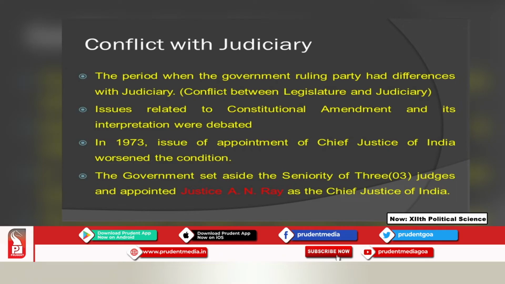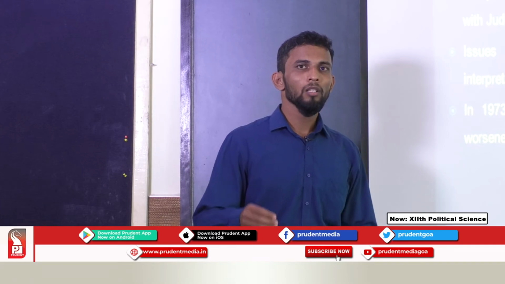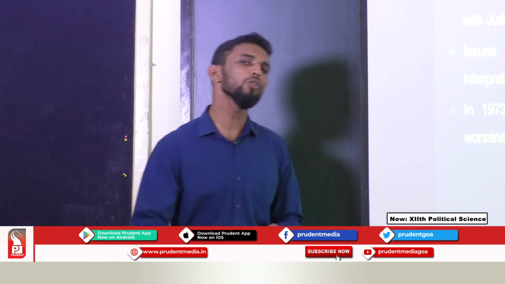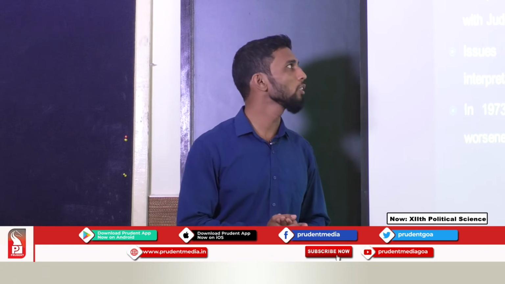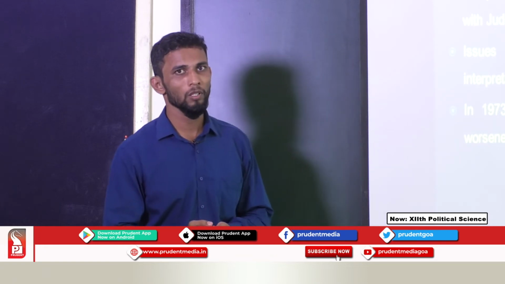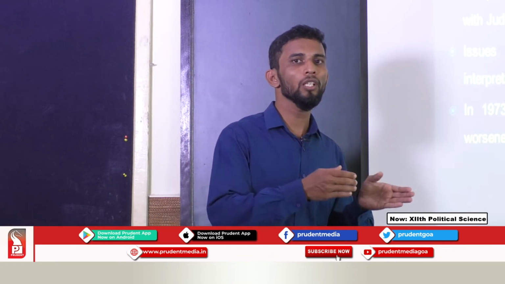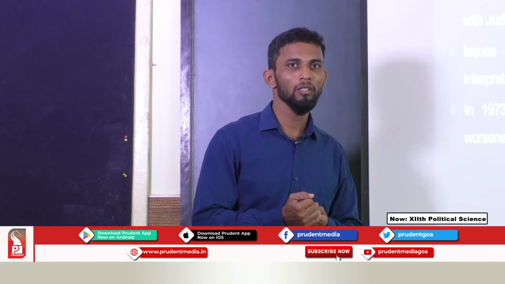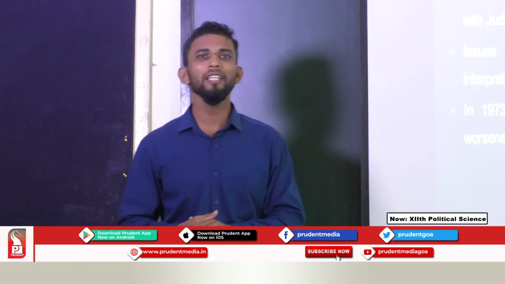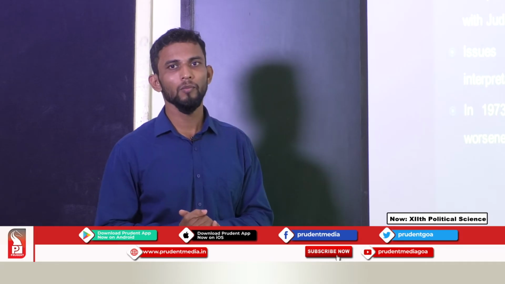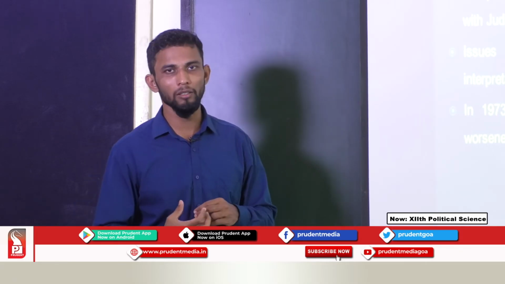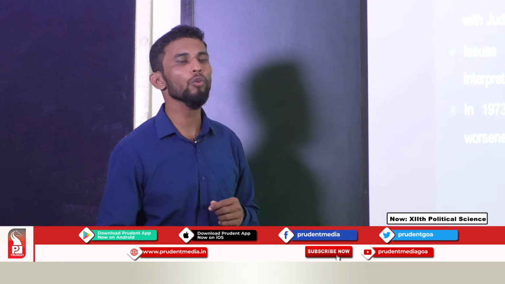Then in 1973, the issue of appointment of the Chief Justice of India worsened the condition. This was another controversial issue with the judicial system. Sidelining the first three senior judges, the government appointed the fourth person, and that appointment was politically controversial.